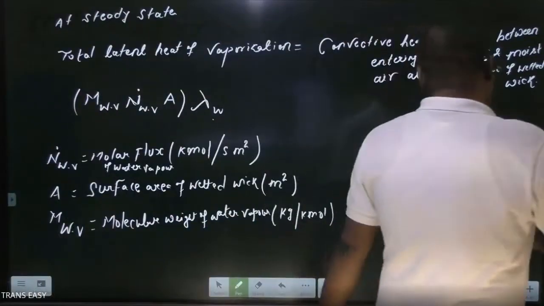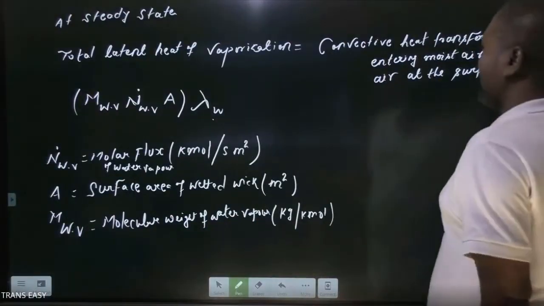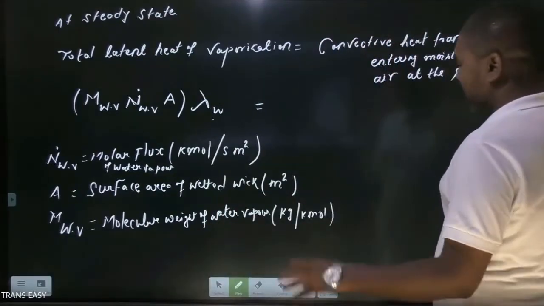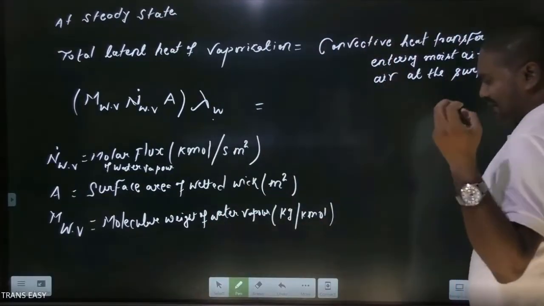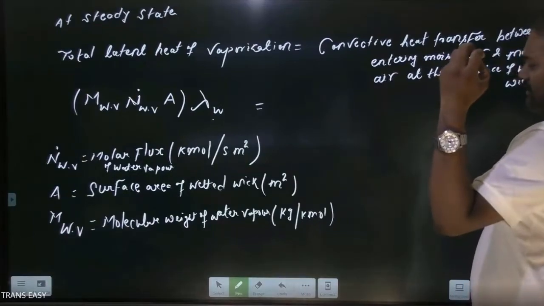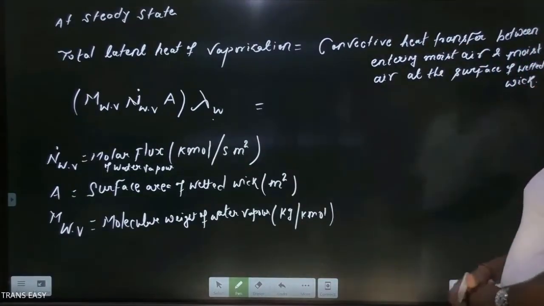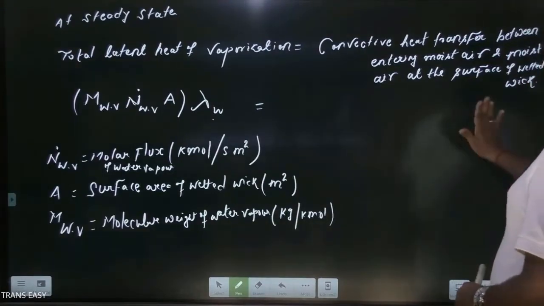This is one way to calculate heat requirement, and this heat requirement is satisfied by convective mode of heat transfer from entering air to moist air at the surface of the wetted wick.